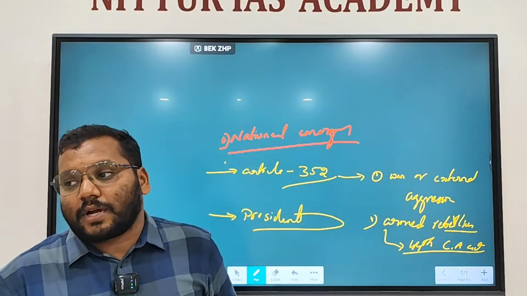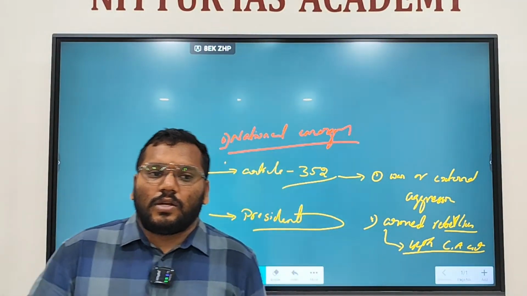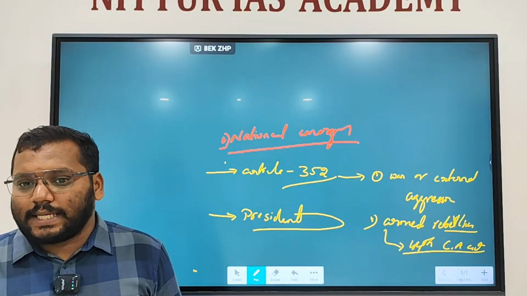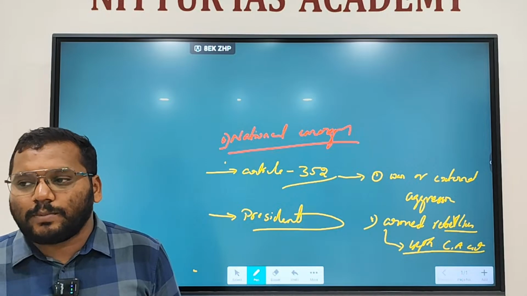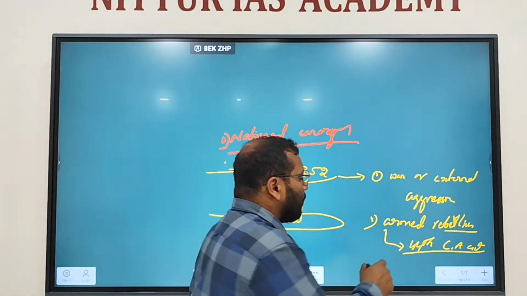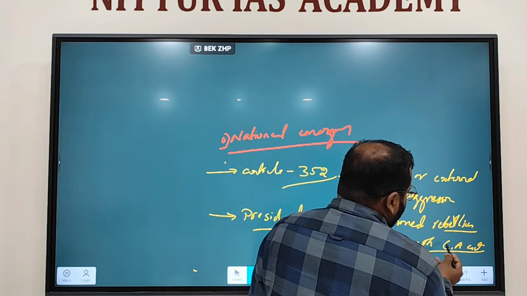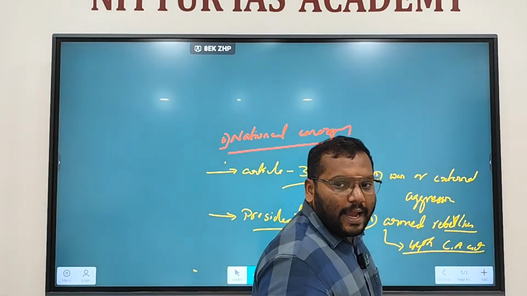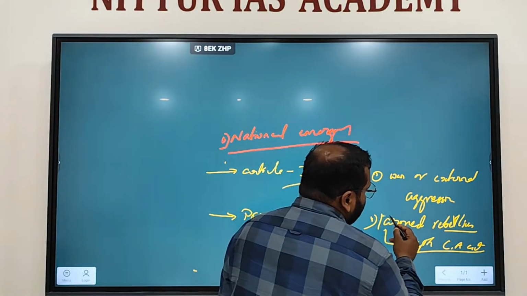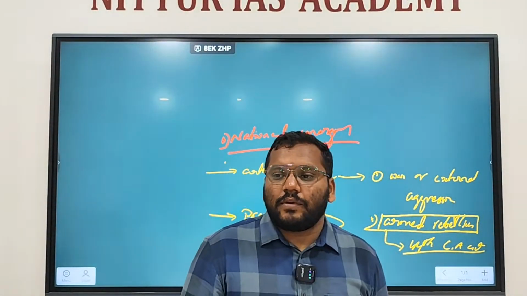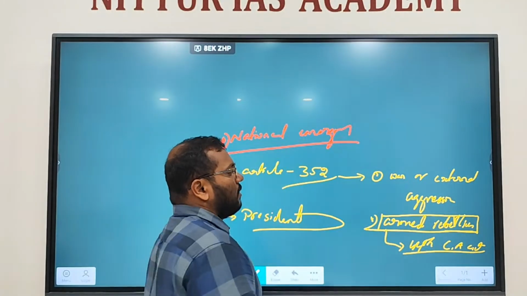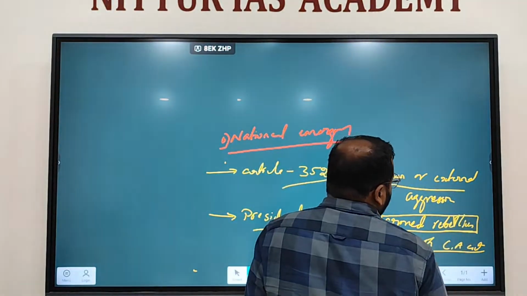Originally there was a provision called internal disturbance. It was vague, right? What exactly internal disturbance means is not mentioned, so it left room for so much foul play. So they removed internal disturbance and added a provision called armed rebellion. Now national emergency can be imposed for war or external aggression, armed rebellion.